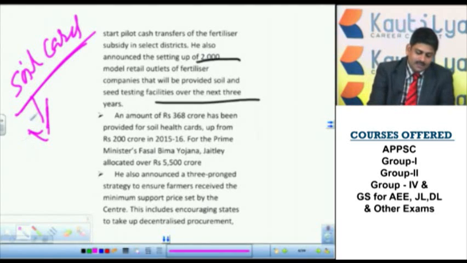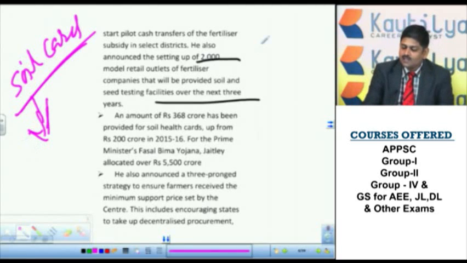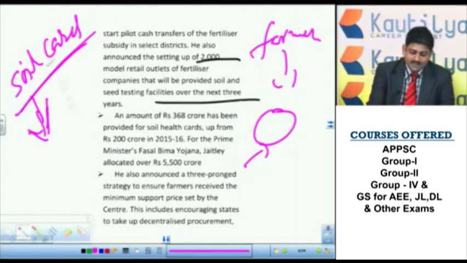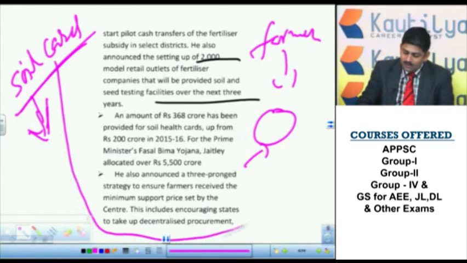That is the reason why this scheme was introduced. A farmer has his land, and it is not possible that this land can take all kinds of fertilizers. The nature of the soil is very important in order to do agriculture. That is the reason why this scheme is introduced.